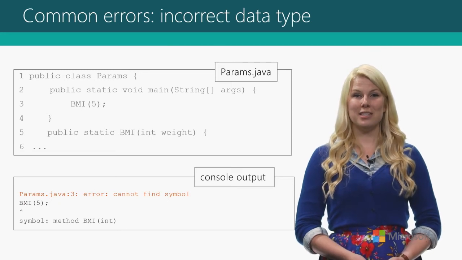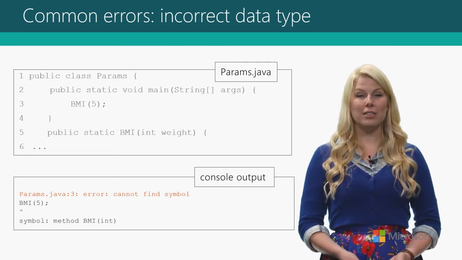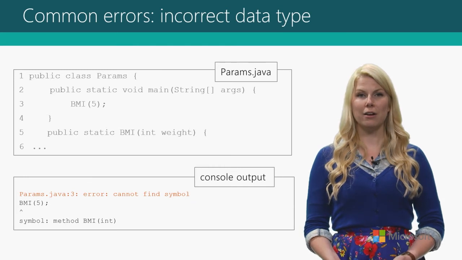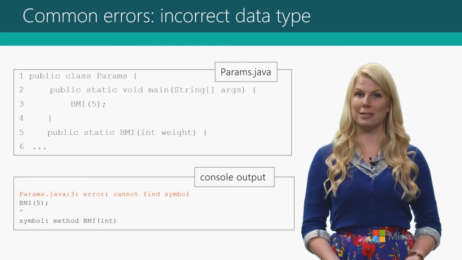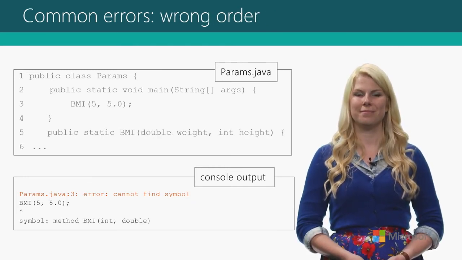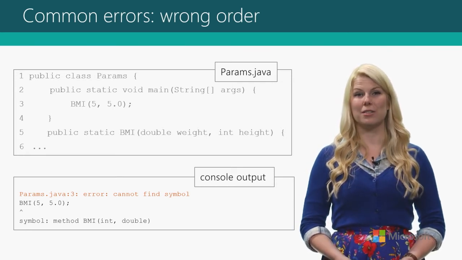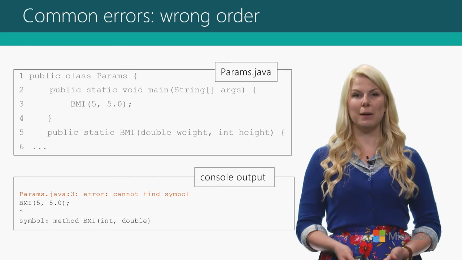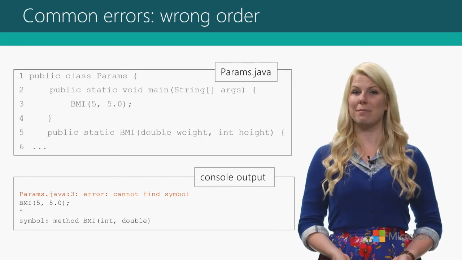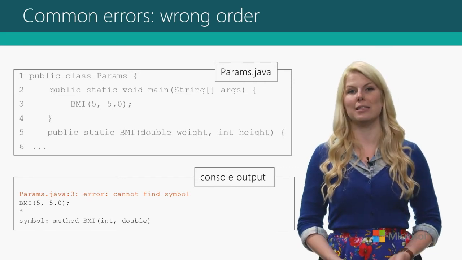Also, it's really easy to forget about data types. Whatever data type you declare in the method header has to match whatever data you pass in at the call. It's also really easy to forget the order of your parameters, especially because if you have parameters of the same type, you're not going to get an error if you pass in the wrong order.